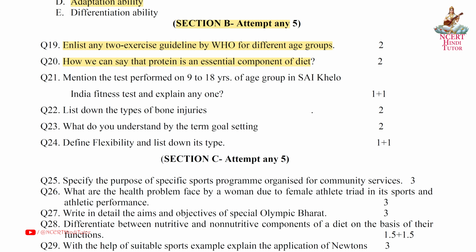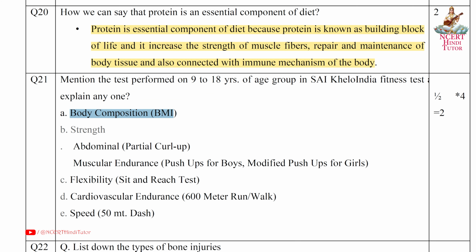Question 21. Mention the test performed on 9 to 18 years of age group in SAI Khelo India Fitness Test and explain any one. Answer. Body composition, BMI, B strength, abdominal, partial curl up, muscular endurance, push-ups for boys, modified push-ups for girls. C. Flexibility, sit and reach test.